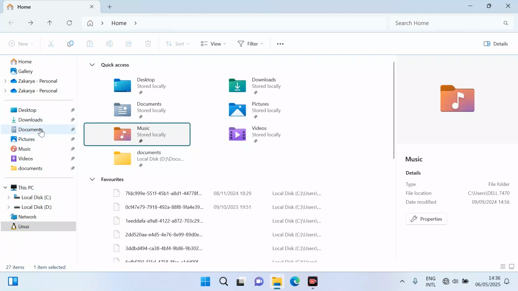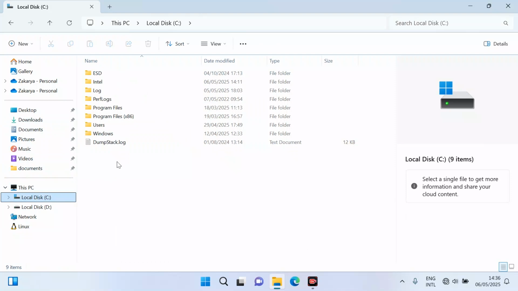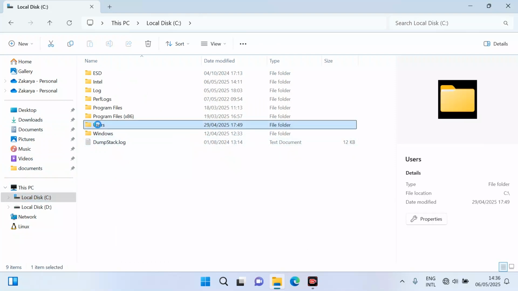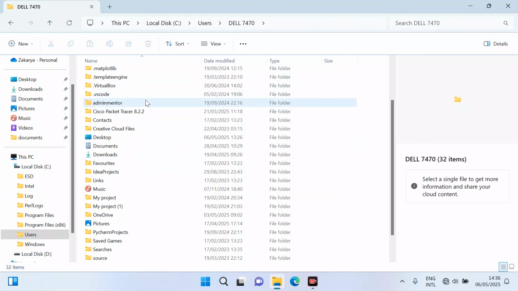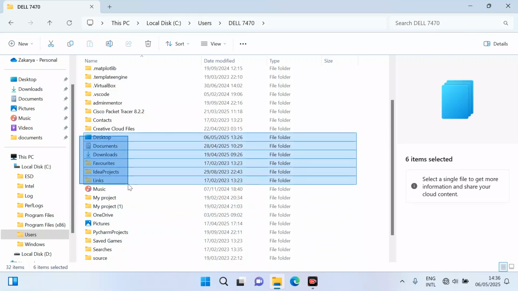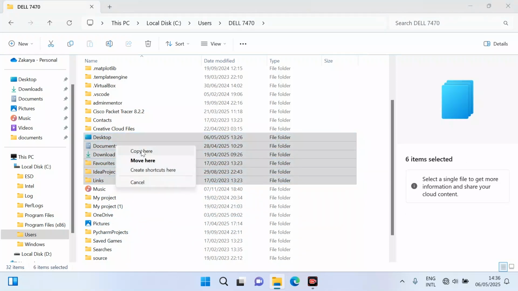To do that, we can come here to local disk C. From here you can go to users, and from users you can see this Dell user. If you click on it, you can see all its content like desktop, documents, downloads, and the other contents. From here we can select them all like this, and then we can copy, or just move them from here, and store them inside any USB or another drive to make a backup file.